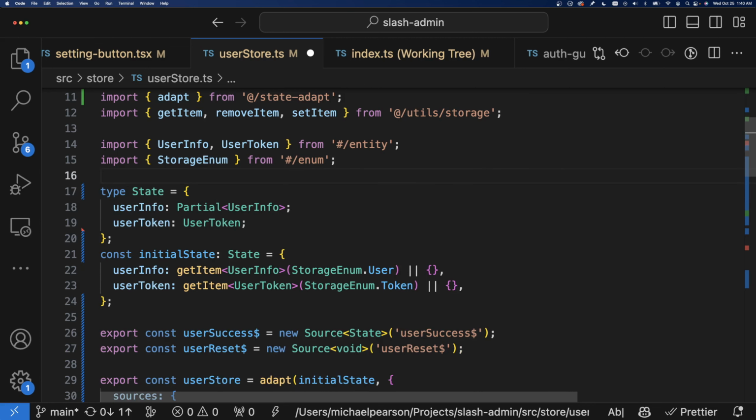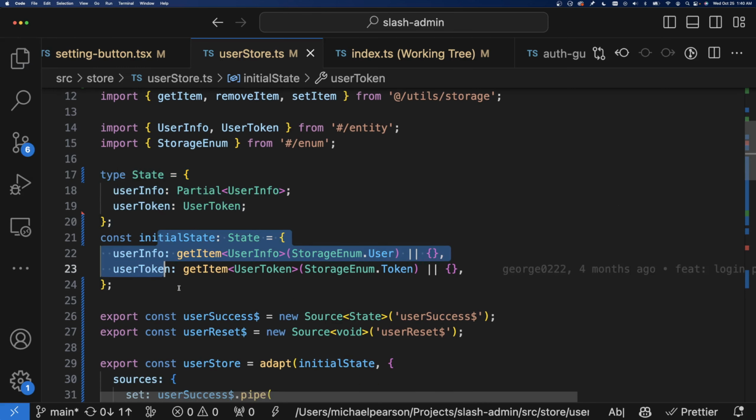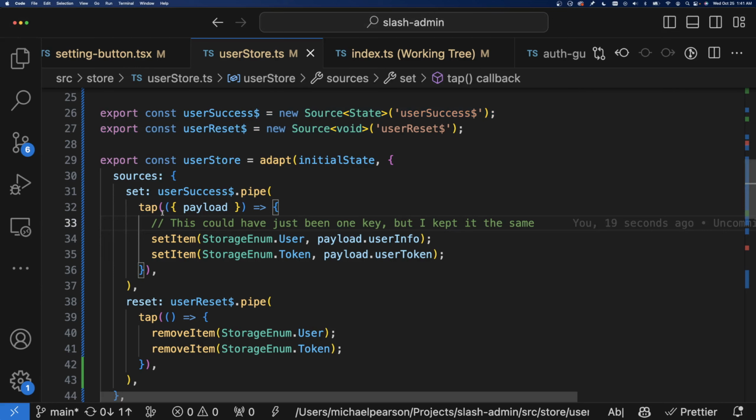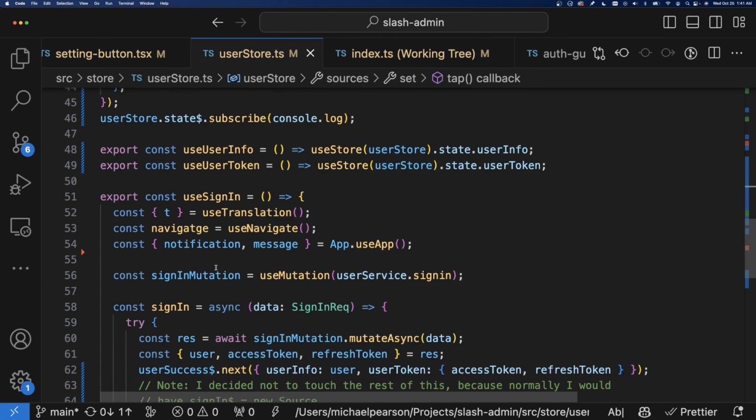Yeah, you got kind of the same differences as before: state, initial state, sources, and then here the syntax is a little more verbose with StateAdapt, because these side effects are now setting multiple states, because I changed this down here.